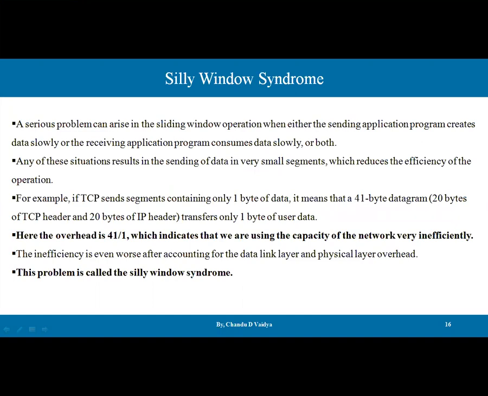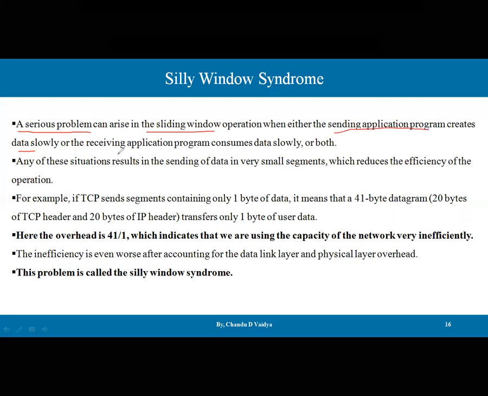We know that we have sliding window protocols, and a serious problem can arise in the sliding window operation when either the sending application program creates data slowly or the receiving application program consumes data slowly. What happens with the producer and consumer problem, guys? The producer produces an item and the consumer consumes an item. But if there is an imbalance between the producer and consumer, there will be a problem.